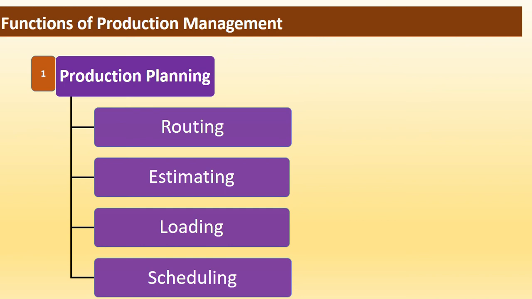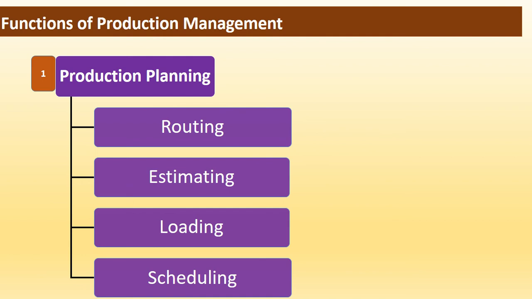Now let us see what is estimating. In estimating, the processing time and the standard time, meaning machine time and labor time, are established as performance standards or expected performance. Next, loading. Loading involves loading of machines according to their capacity. It considers the speed of machine and ensures smooth workflow.